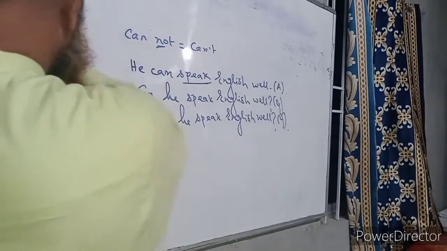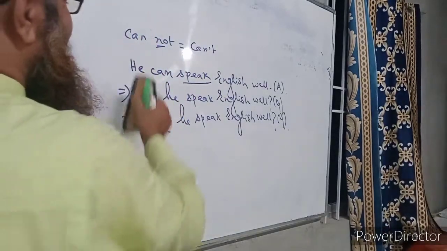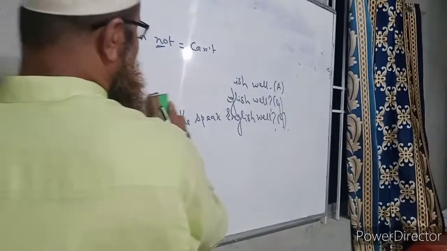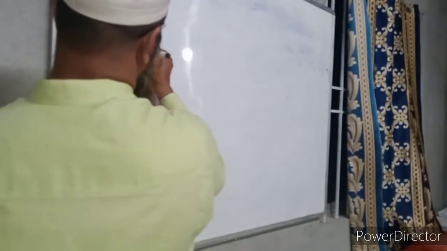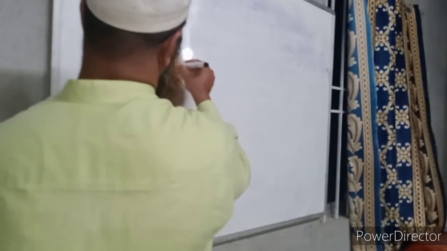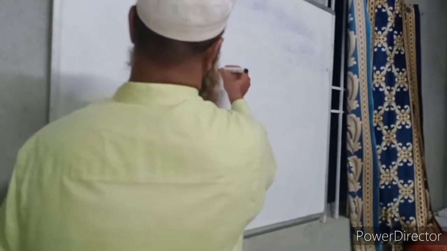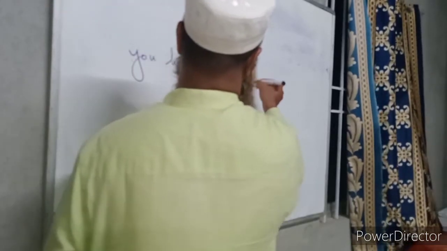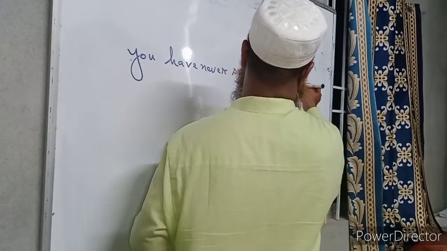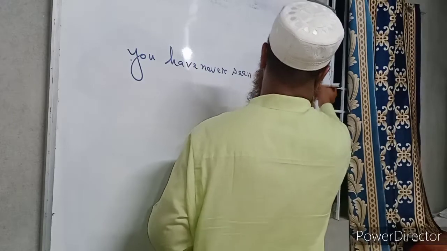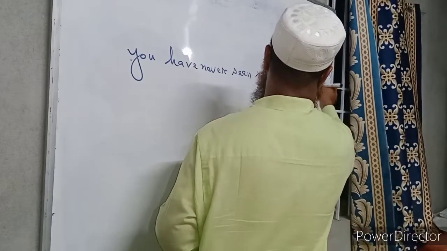So there are some repeated sentences like this. You have never seen the Taj Mahal. If we want to change this sentence into interrogative, how would it be?